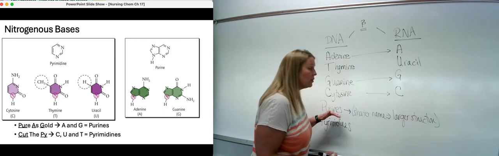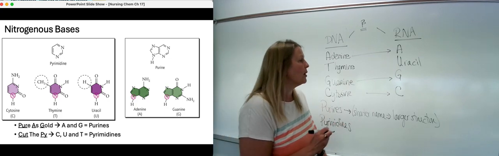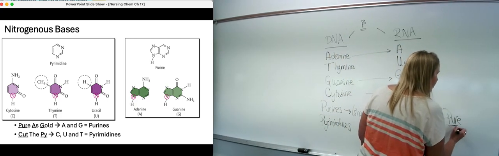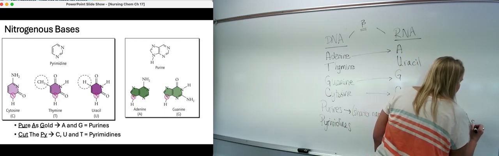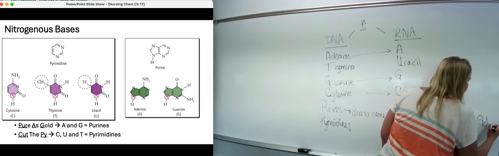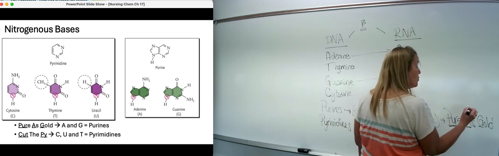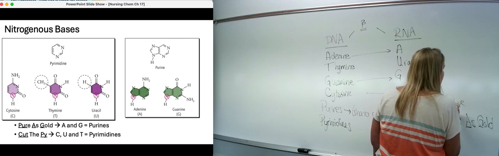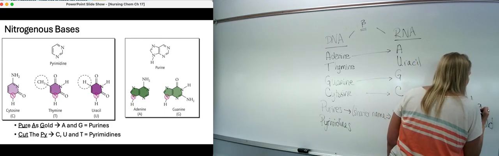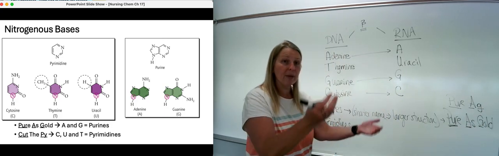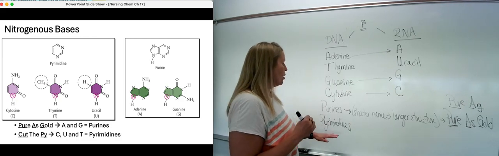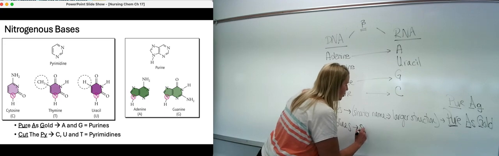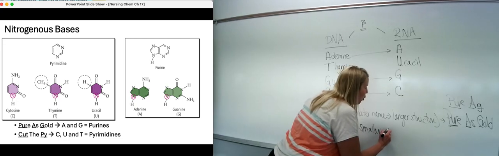If you forget which ones are purines, the easy way to remember is this mnemonic: purines are pure gold, as in Au, or you can remember on the periodic table pure silver, which is Ag. So A and G are your purines. That means the remaining bases are pyrimidines. So this is a longer name, so it's a smaller structure. So it's only one ring.